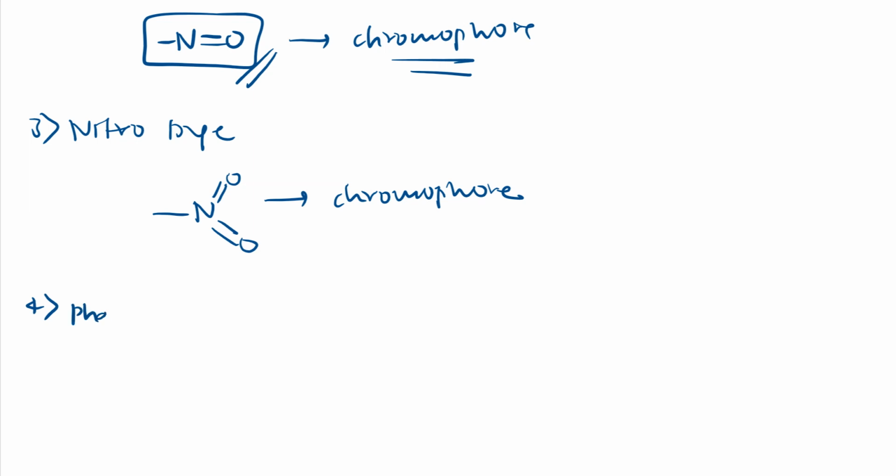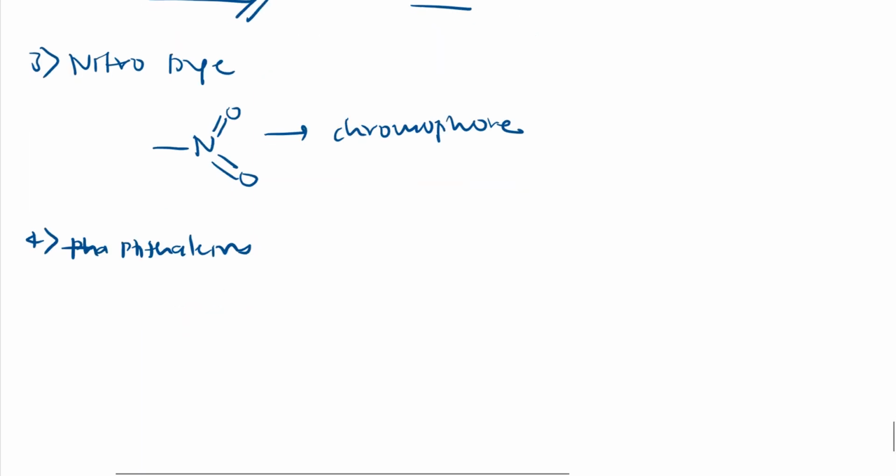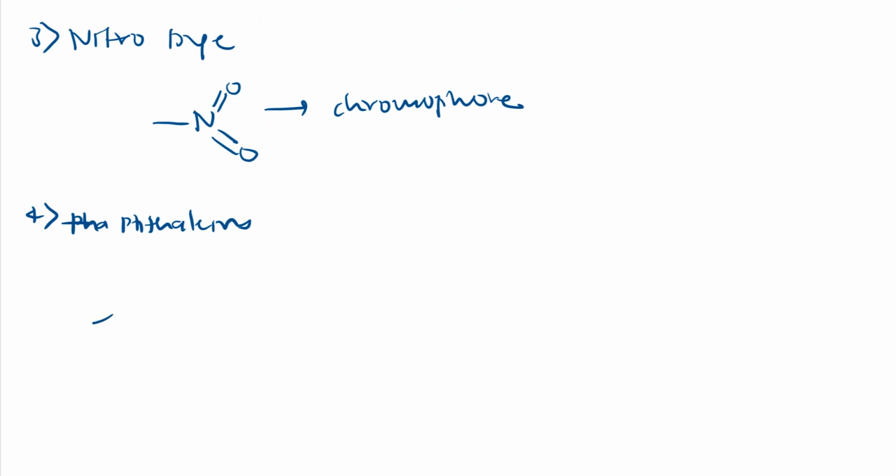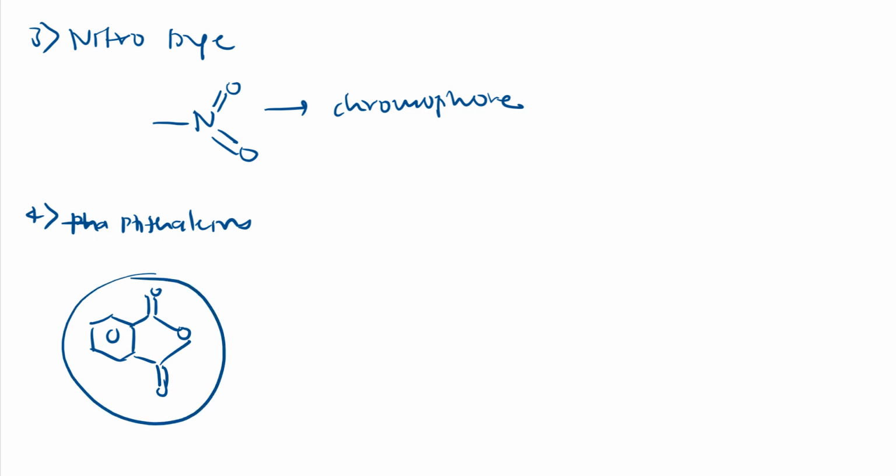Then the phthaleins means the dye which contains this phthalic-like structure, right? Phthalic anhydride. I hope you know this, right? So whenever it is there in the dye, that dye is called a phthalein, right? So the example for this is phenolphthalein. This is the good example for this.